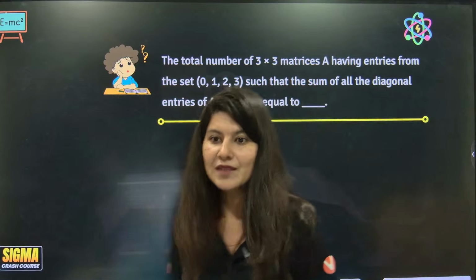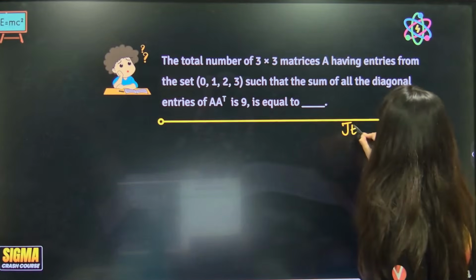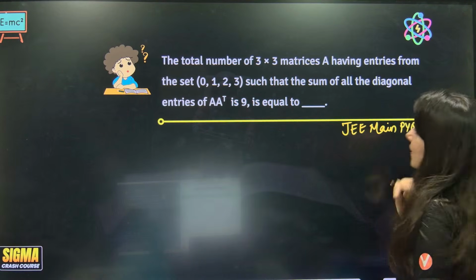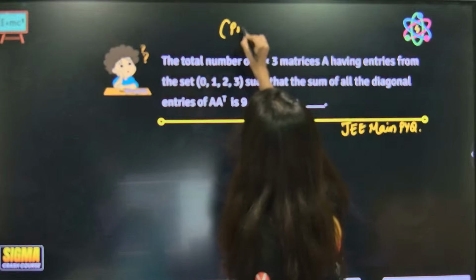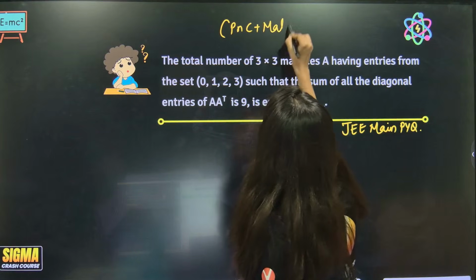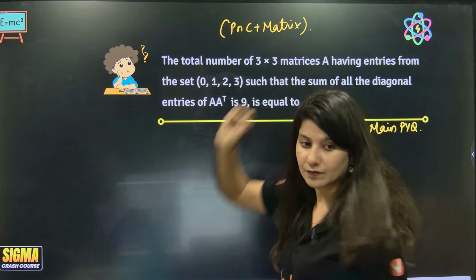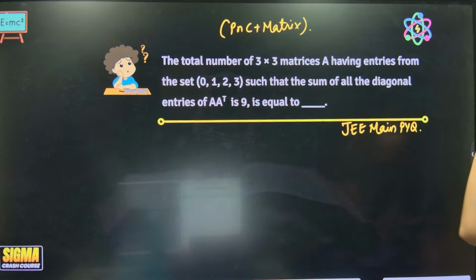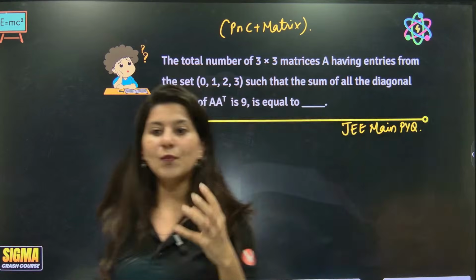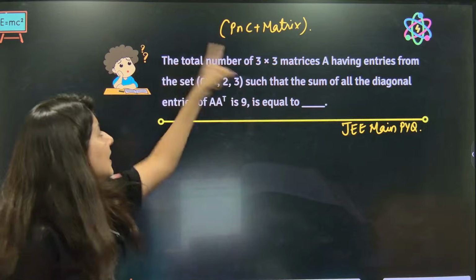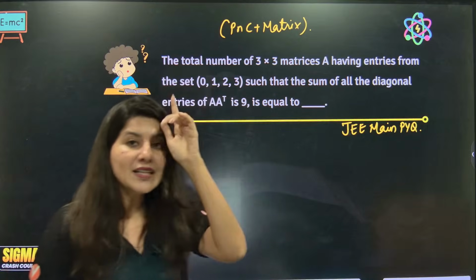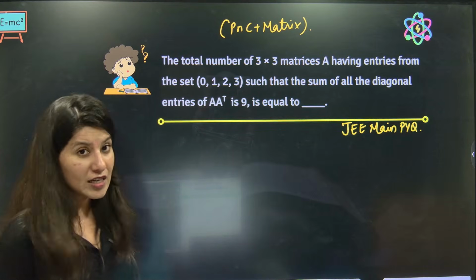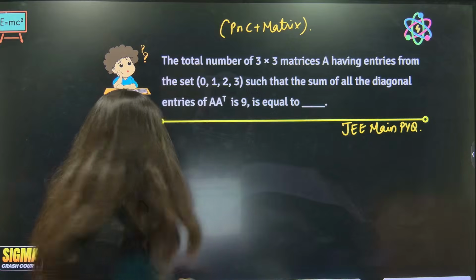Okay, this is a JEE Main PYQ, and this category is what? PNC plus matrices, a very popular category among NTA. Permutation and combination clubbed with matrices. It's a very popular category of JEE Main over the past couple of years.